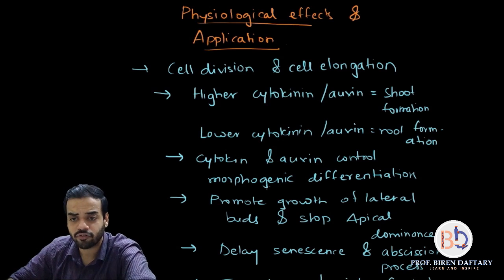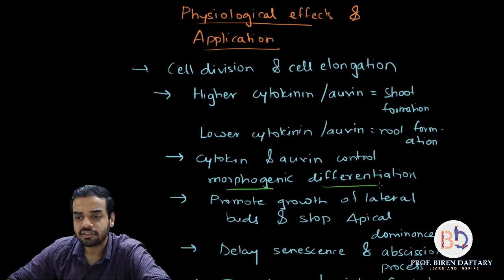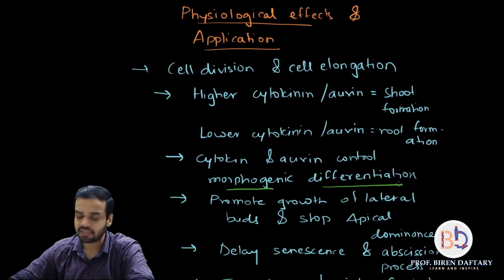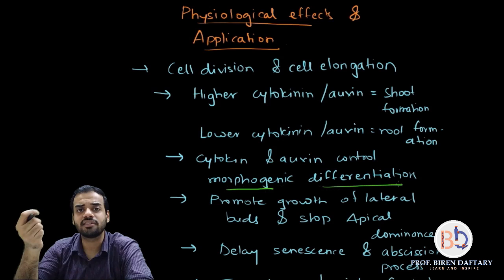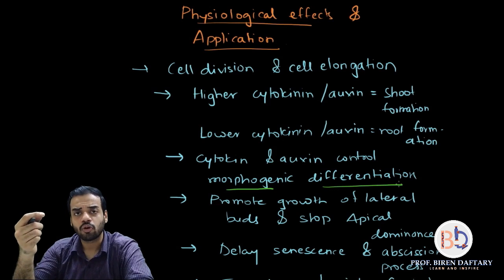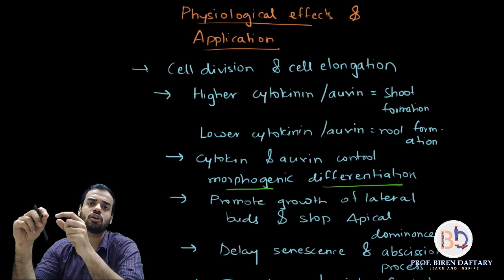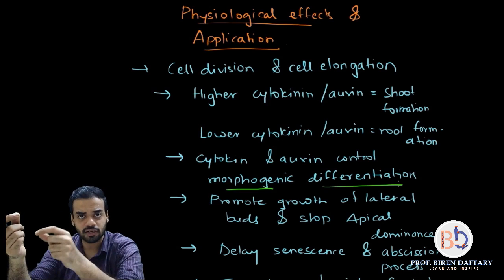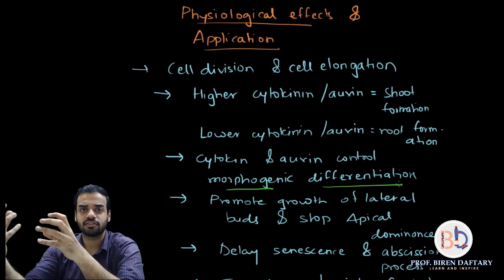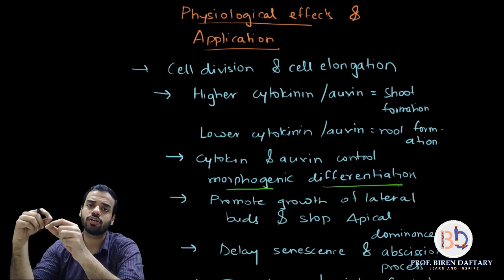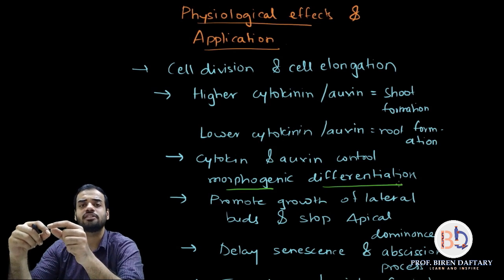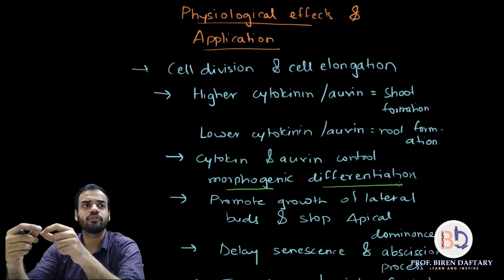What is the meaning of morphogenic differentiation? Morphogenic differentiation means that when the plant is in the embryo stage, all the cells are similar, and later on as the plant grows, each cell will grow into a separate type of cell. So that is called differentiation. For example, some of the cells will grow into a root, some into a stem, and some of them will grow into leaves.